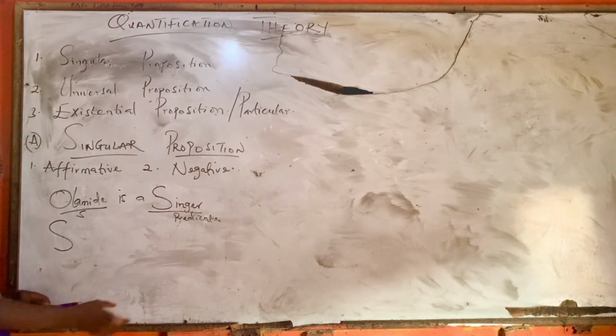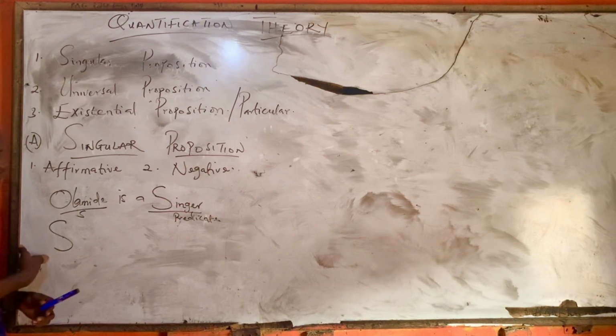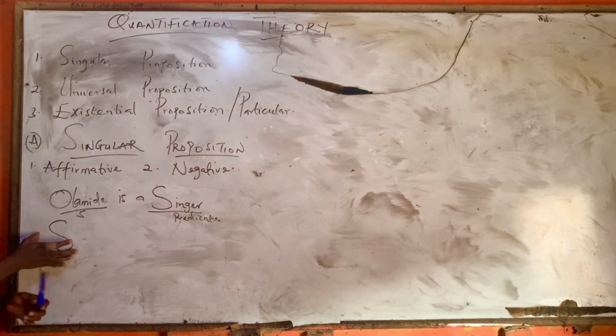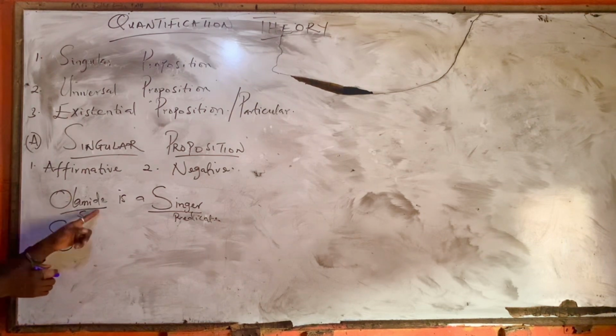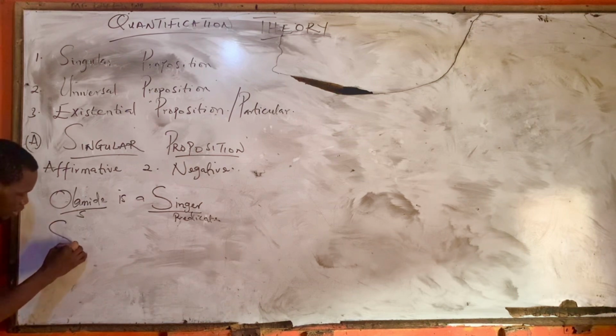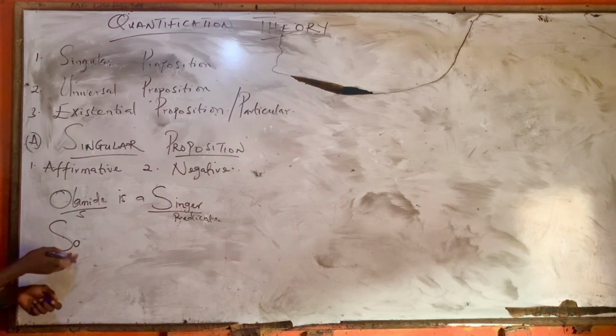But in quantification theory, the predicate term will be written in capital letter, the one we pick first. And Alamide, which is our subject term, will be written in small letter immediately after our predicate term. So we now have S-O. You can see that our predicate term, singer, is written in capital letter, and Alamide, which is O, is written in small letter. This is how we symbolize singular proposition.